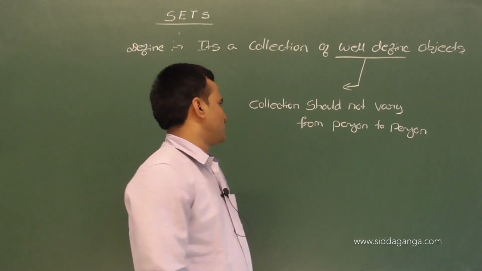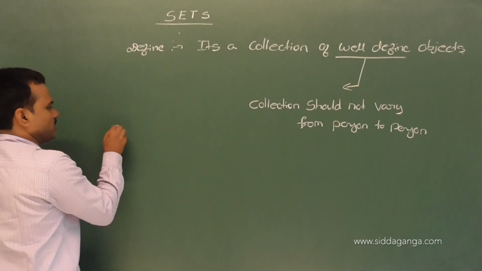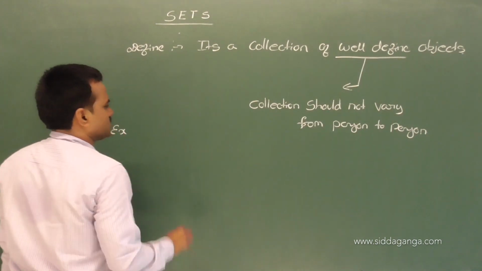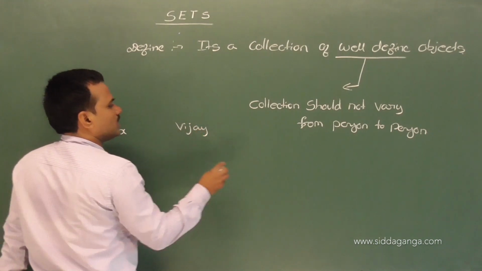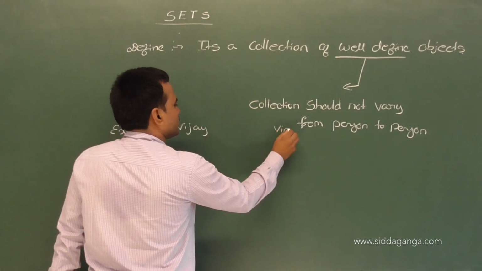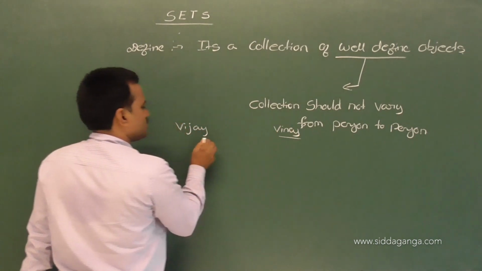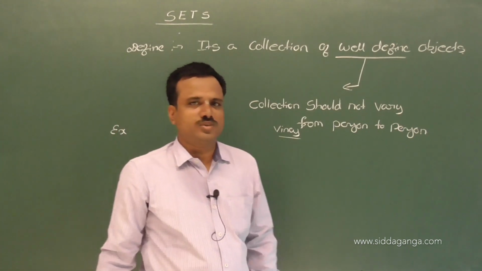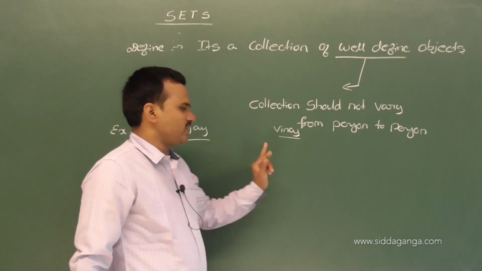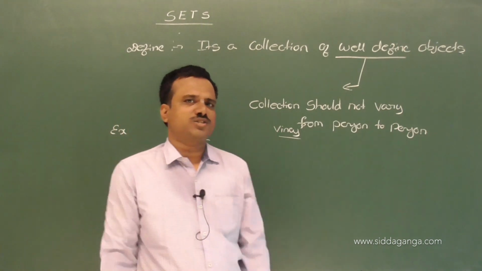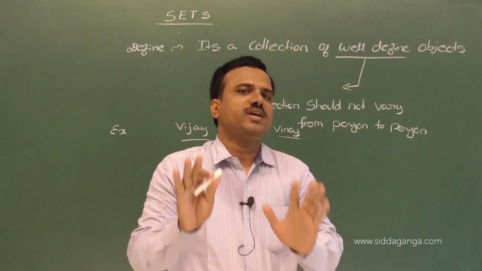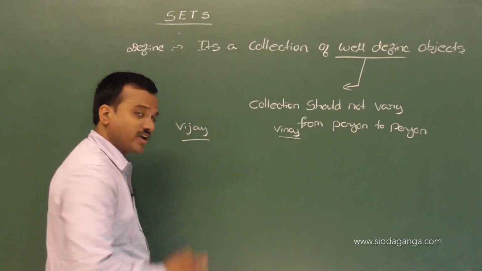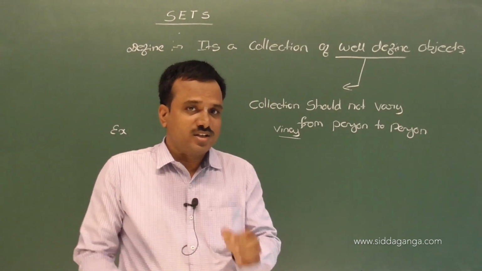That means what, sir? For example, two persons are there. One is Vijay, another name is Vinay. I ask Vijay and Vinay, collect 5 best actors in Karnataka.